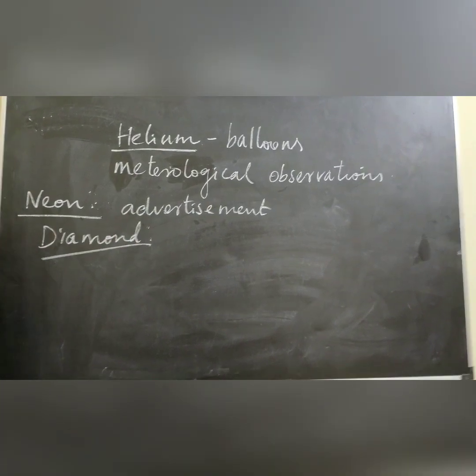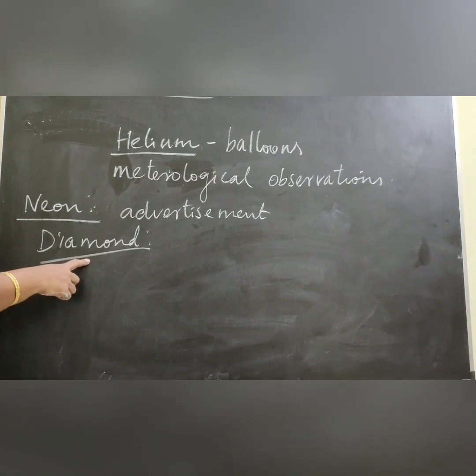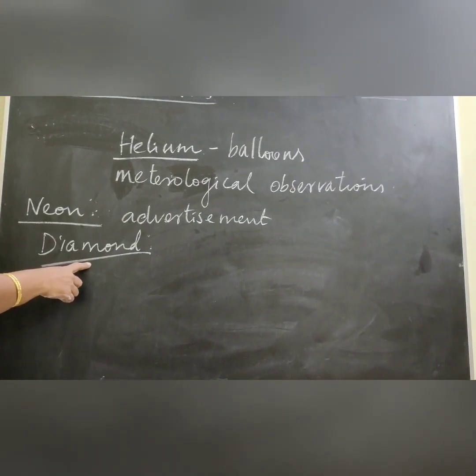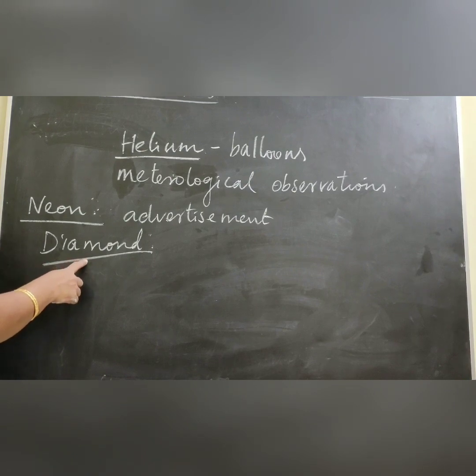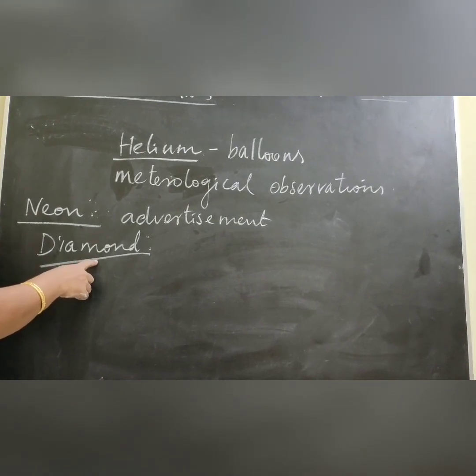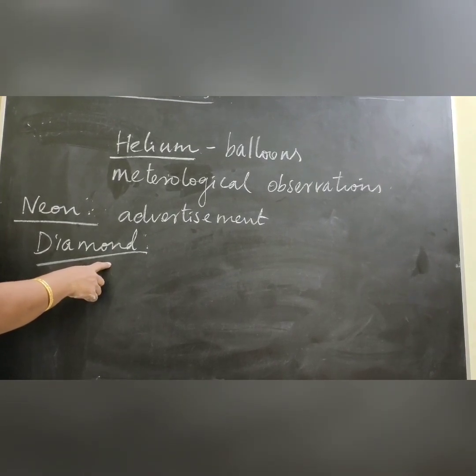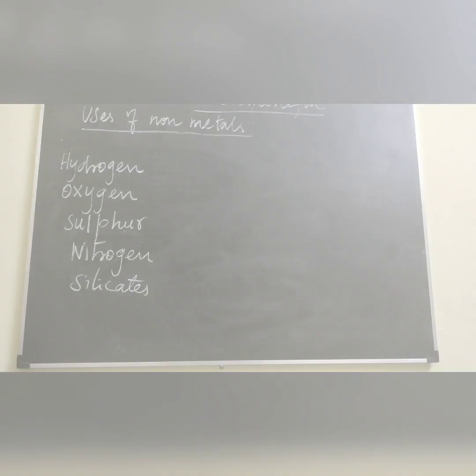Diamond is a well-known jewellery material. It is the hardest natural matter and is used in cutting glass in grinders.